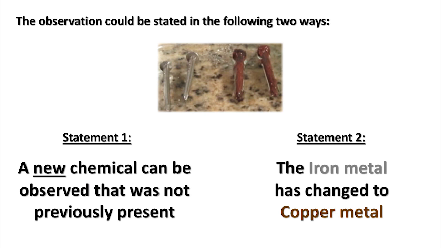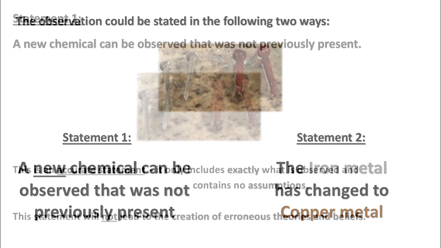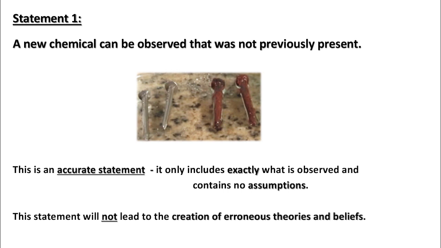The observation could be stated in the following 2 ways. Statement 1. A new chemical can be observed that was not previously present. Statement 2. The iron metal has changed to copper metal. Statement 1. A new chemical can be observed that was not previously present. This is an accurate statement. It only includes exactly what is observed and contains no assumptions. This statement will not lead to the creation of erroneous theories and beliefs.